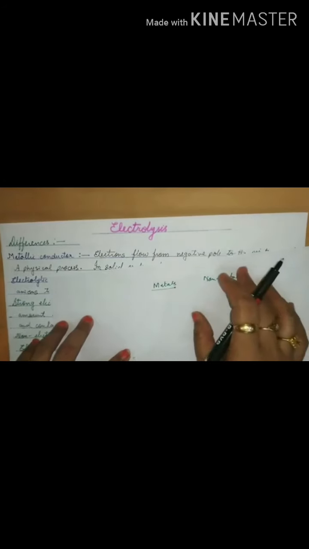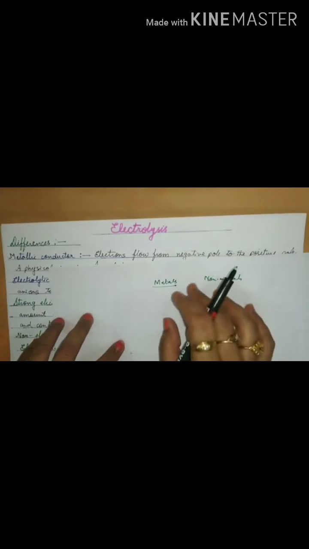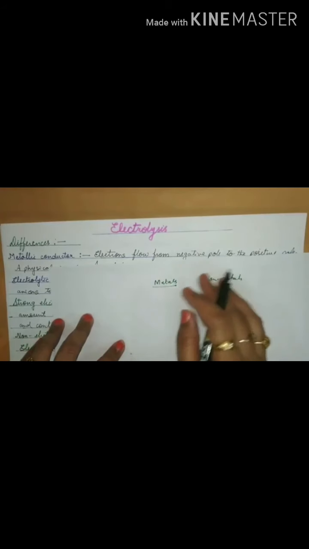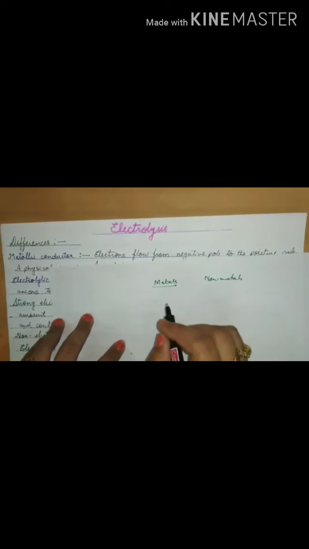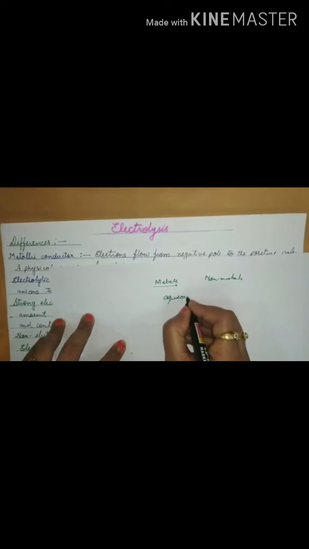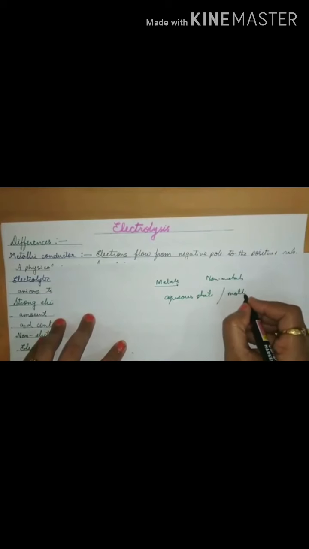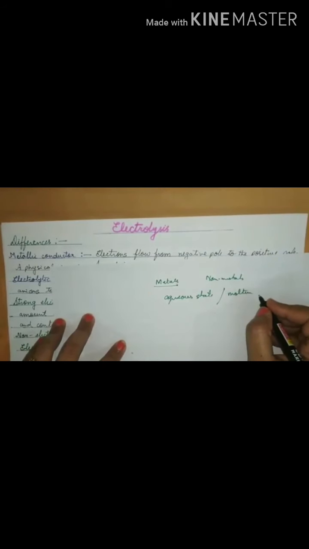But at the same time, there are some conductors also. Electricity is conducted in some other cases, other than metals and non-metals. Some compounds conduct electricity in their aqueous state, or even in the molten or fused state.